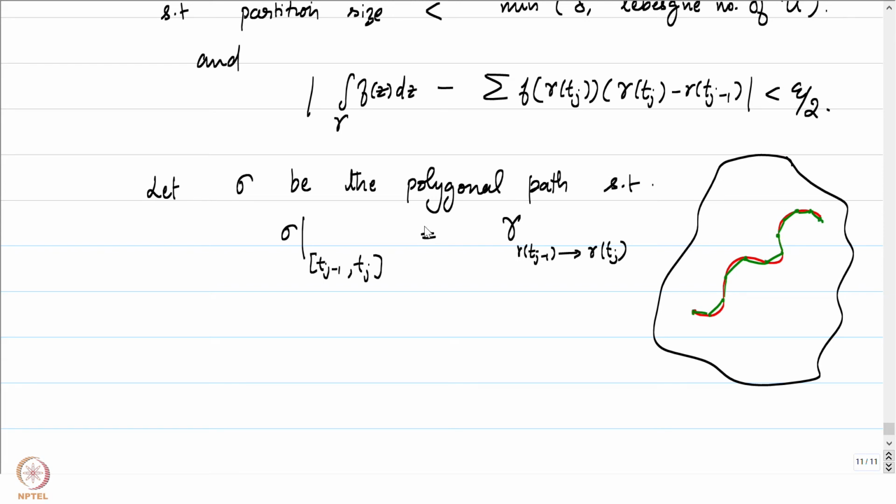Maybe I shouldn't write equal to, it's just equivalent to the straight line path joining gamma of tj minus 1 to gamma of tj. This is very specific. This is basically 1 minus t times gamma of tj minus 1 plus t times gamma of tj, but this is not that way, so it's equivalent. I'll just leave it to you to check the equivalence part carefully here. So sigma in the interval tj minus 1 to tj is going to be the straight line path from gamma of tj minus 1 to gamma of tj.